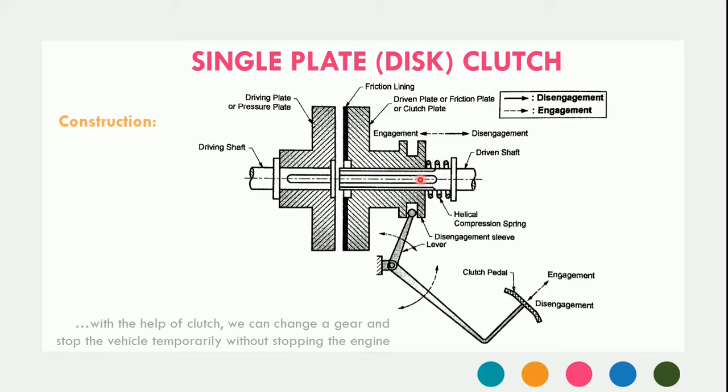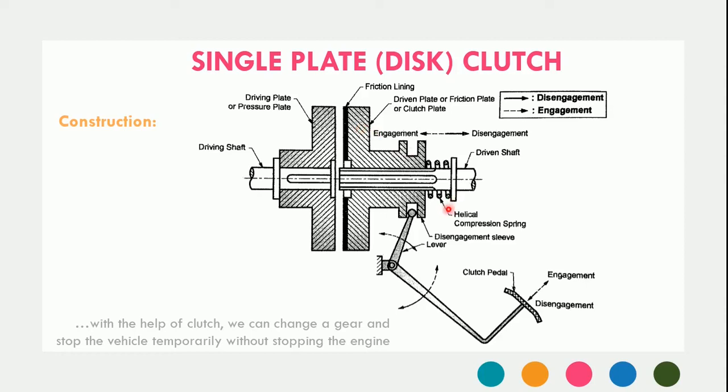On the splines of the shaft, the driven plate is mounted, so it can easily slide along the splines of the spline shaft. Then, between these two plates, specifically on the driven plate, there is a friction lining material, which is usually woven asbestos. That friction lining material is pasted or riveted on the driven plate, and it is sandwiched between the driving and driven plate. It is responsible for transmission of power through the frictional force.